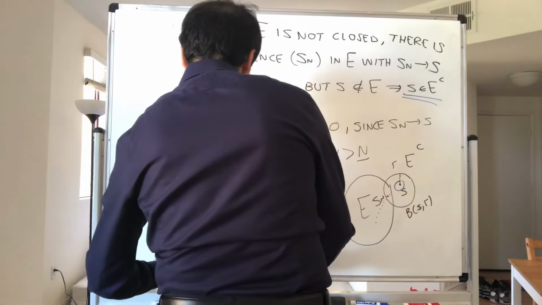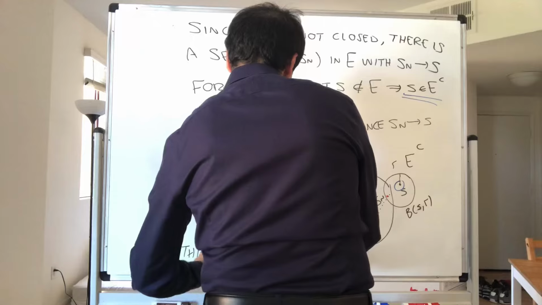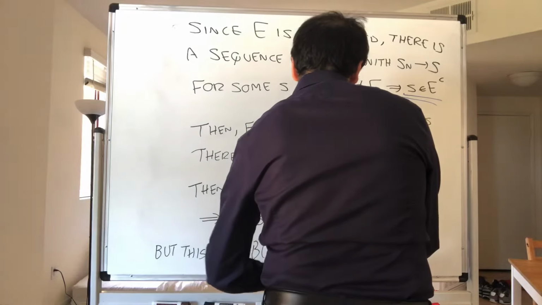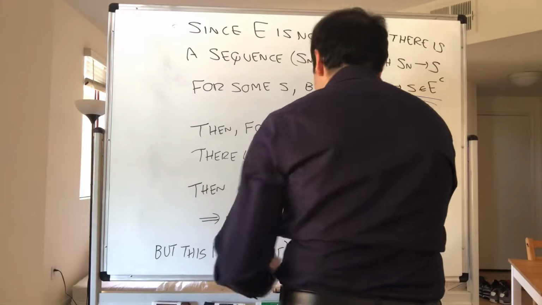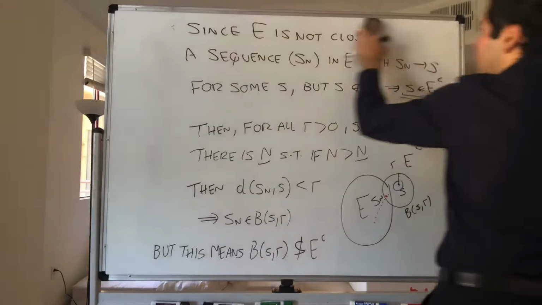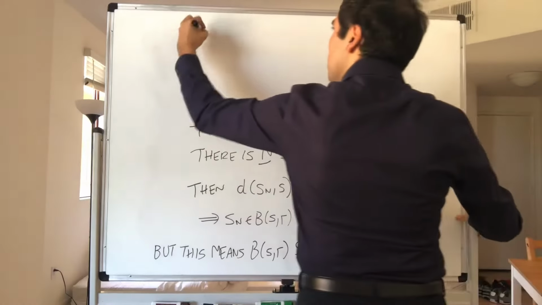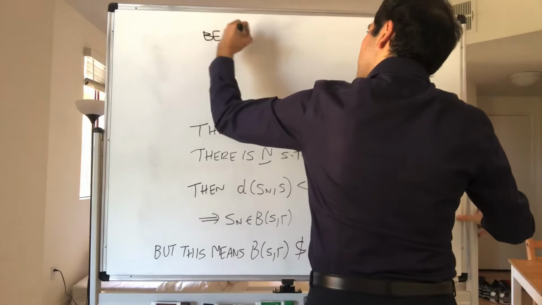But this means that the ball, BSR, is never inside E complement because, what do we know?